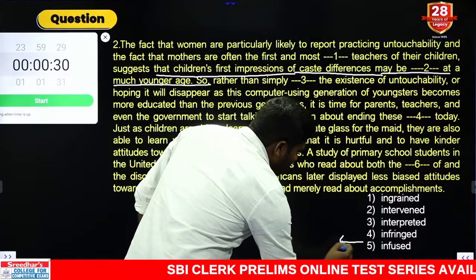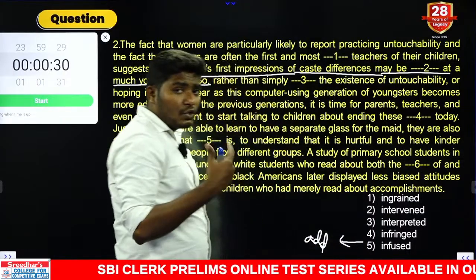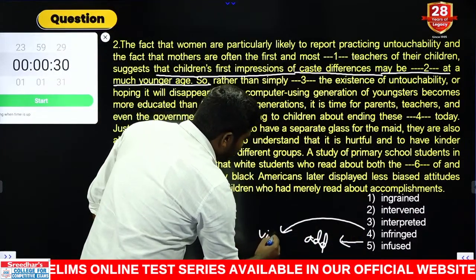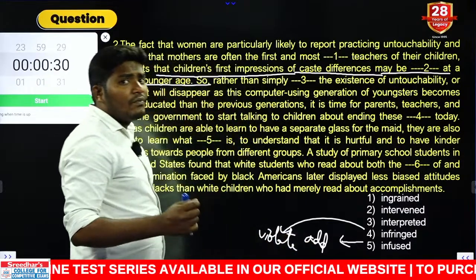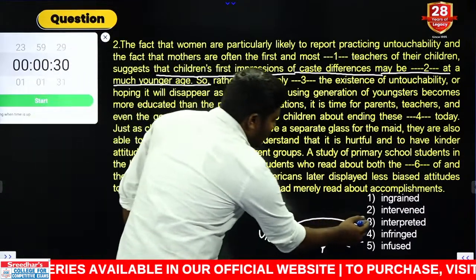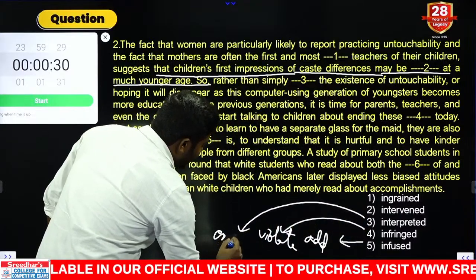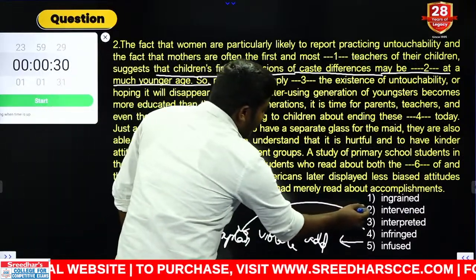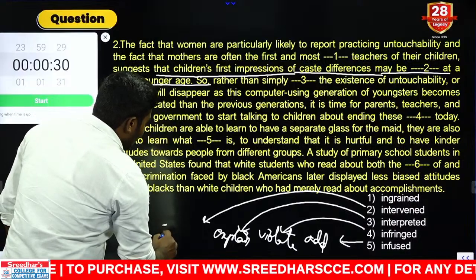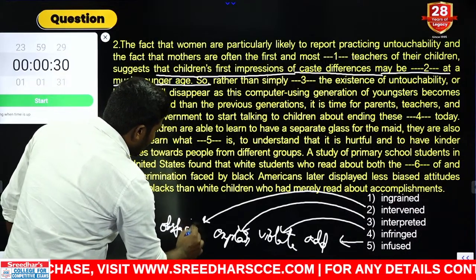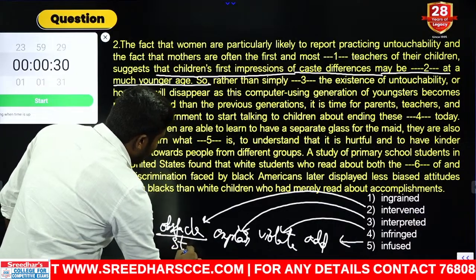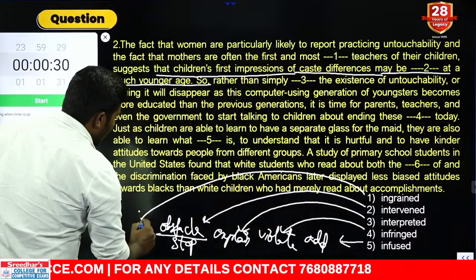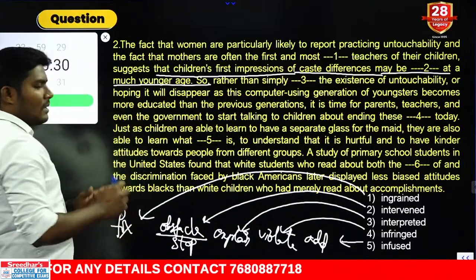Infuse is nothing but to teach or add some new thing to your mind. Infringe is nothing but violation. Infringement is nothing but violator. Next word is what here? Interpret. Interpret is nothing but to explain something which you don't understand. It is like interpreting a language. Okay. Next one is what here? Intervene. Intervene is like an obstacle, or you try to stop it. Next word, ingrain, is nothing but to fix something to a position.